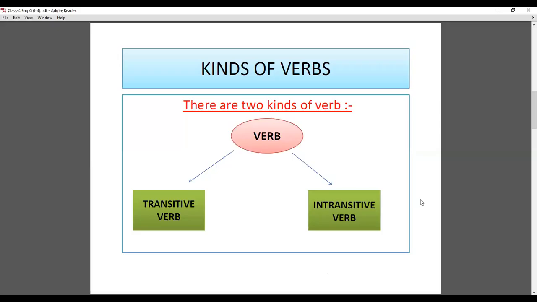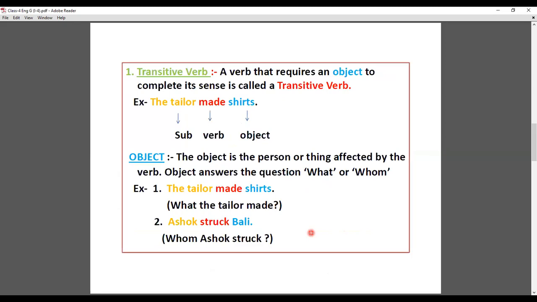Okay, students. Now you have understood what is a main verb and what is an auxiliary verb. After that, you have to know that in this chapter we will study the different kinds of verbs, transitive verb and intransitive verb. Okay, students, so in this chapter we will understand what is a transitive verb and what is an intransitive verb. So a verb that requires an object to complete its sense is called a transitive verb.